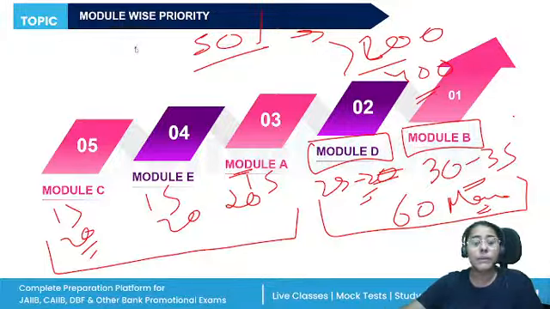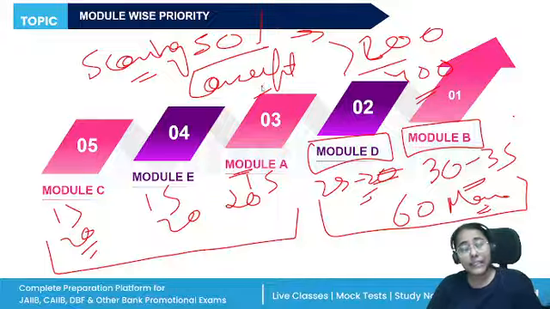And RBWM is quite scoring if you have the right strategy and conceptual clarity, so you'll be able to solve the numerical questions, case study questions, everything. The difficulty level has increased, but this does not mean that it is now impossible to qualify the exam. No. If you are consistent with your strategy, attending the classes daily, following the pattern, and studying the most important topics, you will qualify the exam.